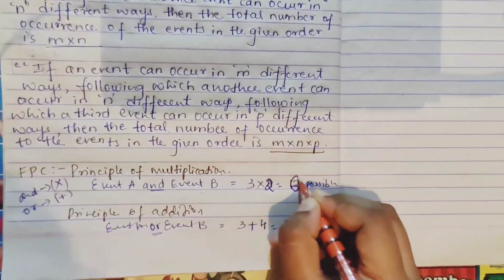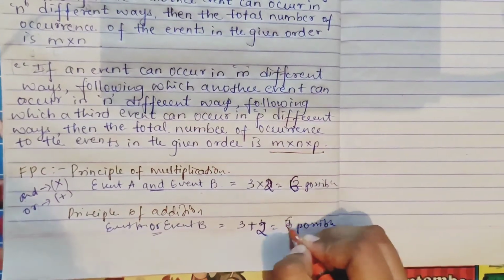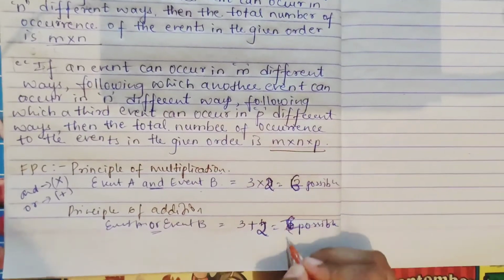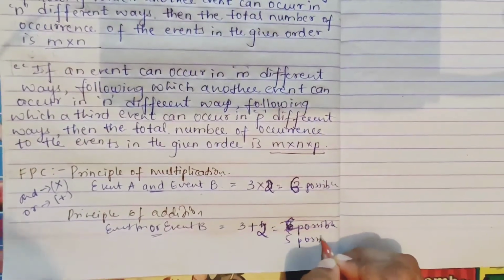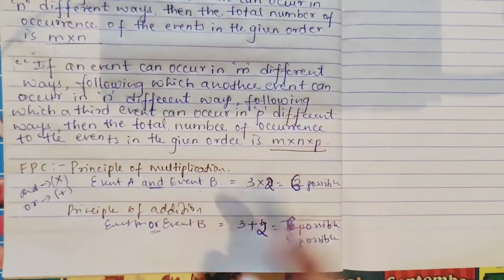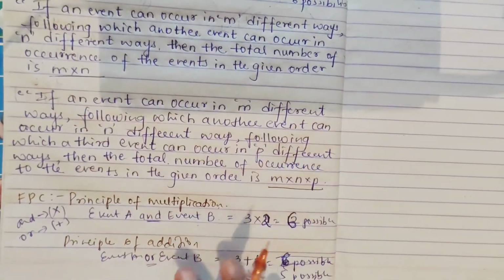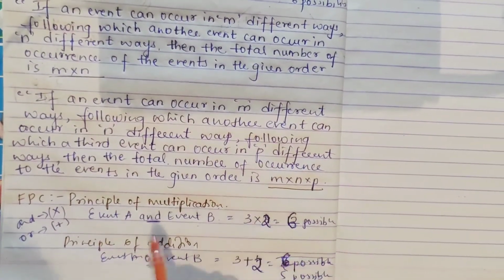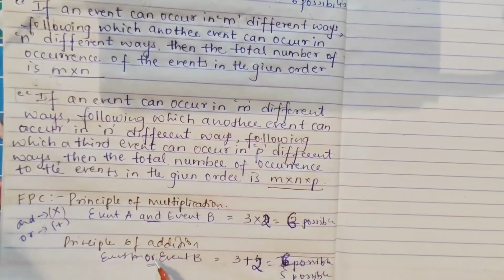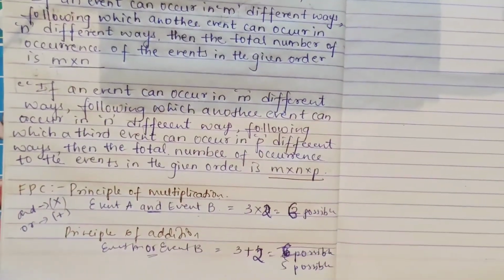6 possibilities. 3 plus 2, also you will get 5 possibilities. You had 2 ways for event B and 3 ways for event A. With this definition, it is clear how you have to do it. In multiplication questions, they have given "and" or "or". Be sure of that: "or" will be your addition, and "and" will be your multiplication. So just note down all this intro part.